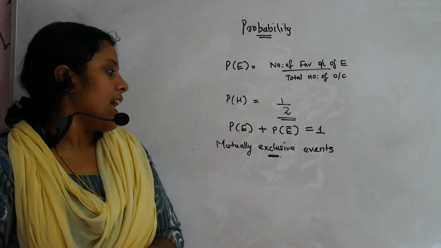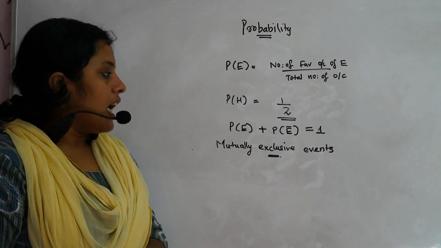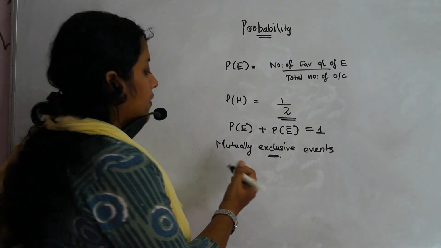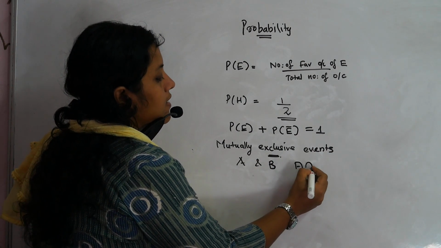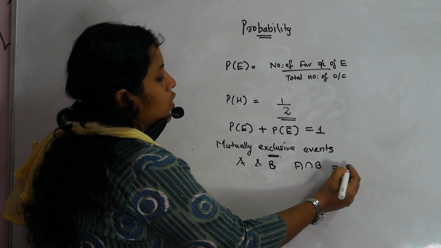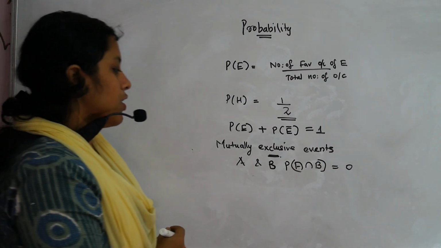That means there is no common event between them. In that case, if we are selecting events as A and B, we can write A intersection B is equal to 0, or probability of A intersection B is equal to 0.